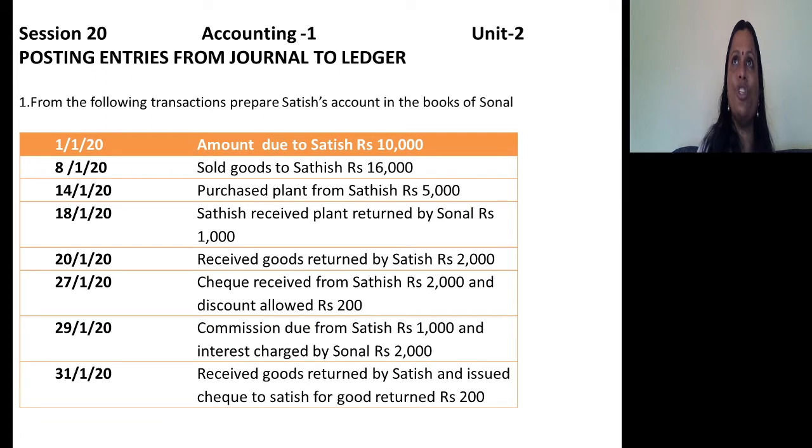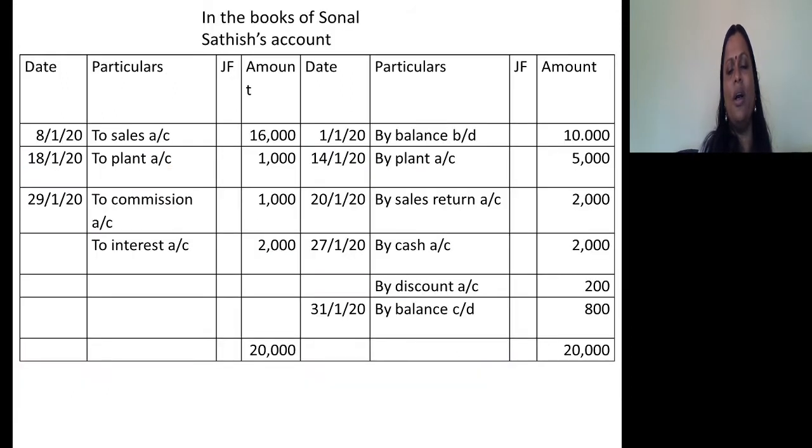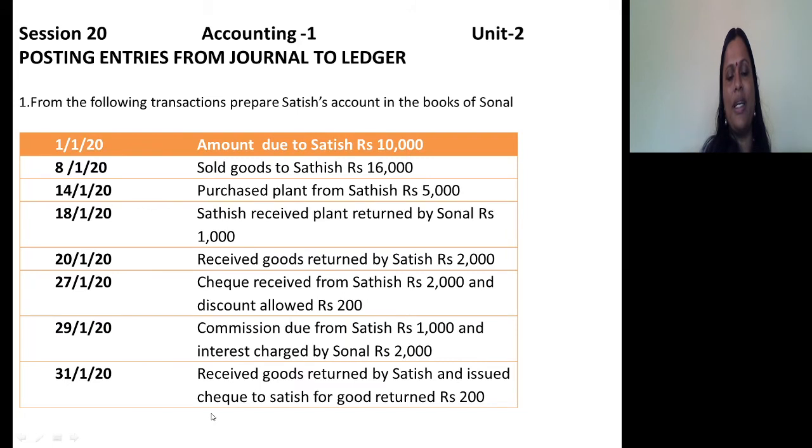Instead of passing two journal entries, we can pass a combined journal entry. What is the journal entry? Cash account debtor 2000, discount account debtor 200 to Satish. So it should be posted to Satish's account on credit side. Just see, by cash 2000, by discount 200. So to which account? Satish's account. Means Satish's account was credited.